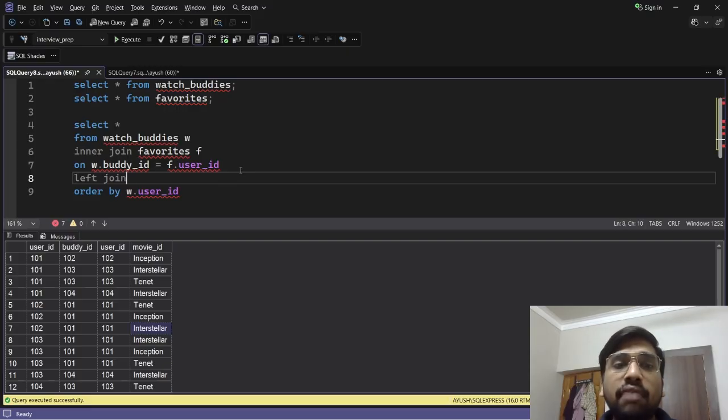Now this time we will do a left join, because there are possibilities that the data might get lost and there can be null values. That's why we do not want the null values to get deleted, because of which we are using left join. We will left join the favorites table again, since we are trying to find out the favorites of the user ID now, not of the user's buddies but of the users. Left join favorites F1 we will do right now on. This time we will do W dot, one minute.